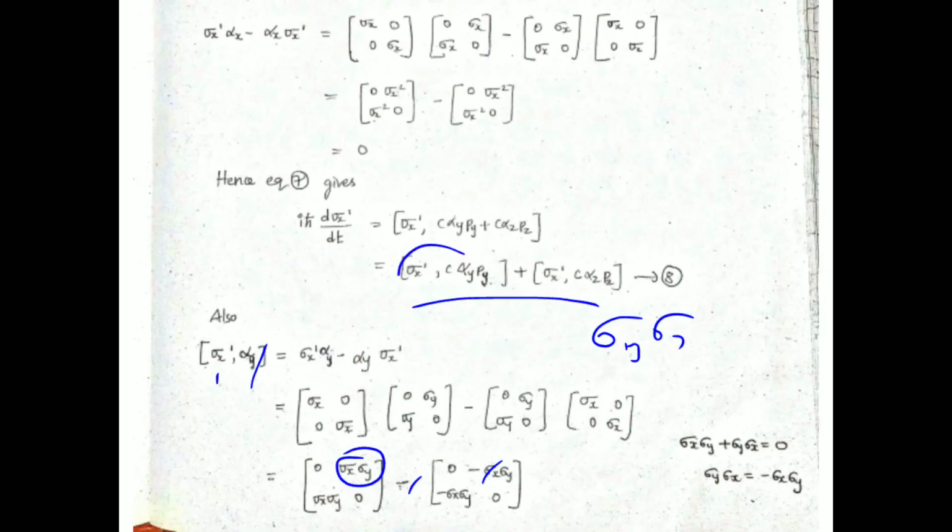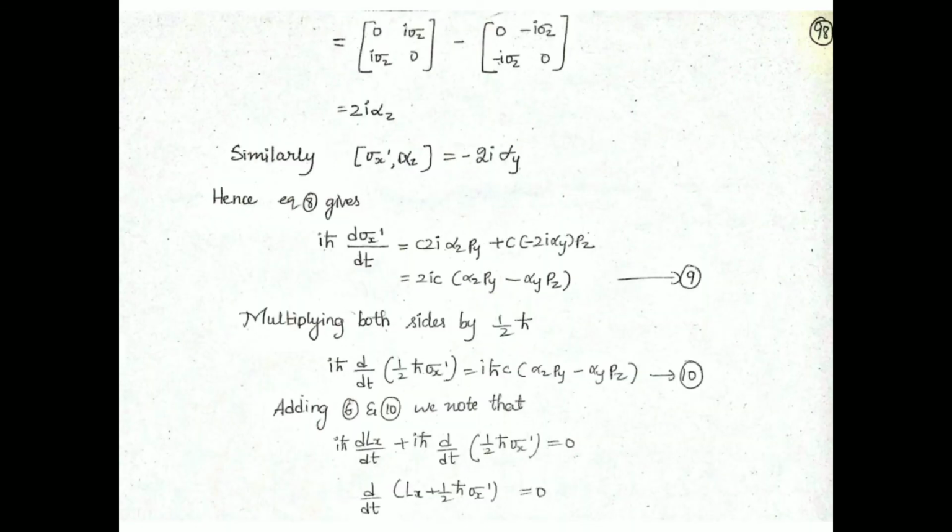So now only we have found this one. In the similar fashion this also we have done. After applying commutator relations, finally this term and that term would remain, and its commutation is nothing but this. So here we have substituted 2I alpha z py and minus 2I alpha y.